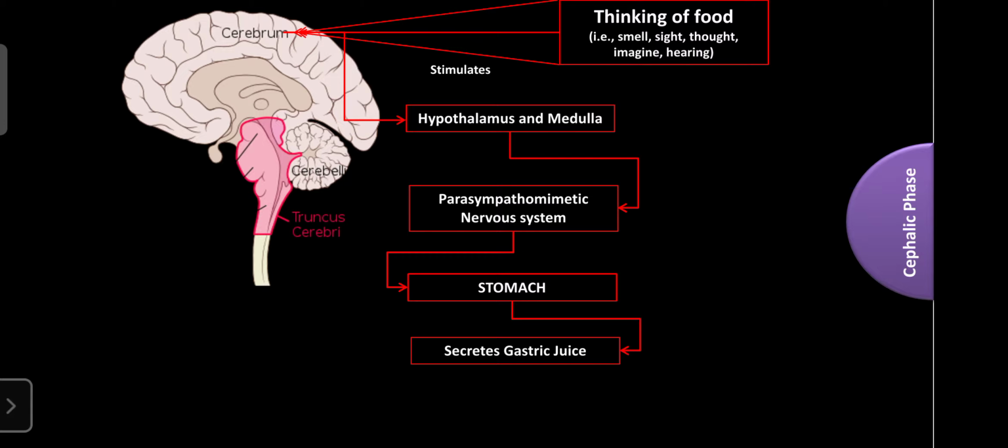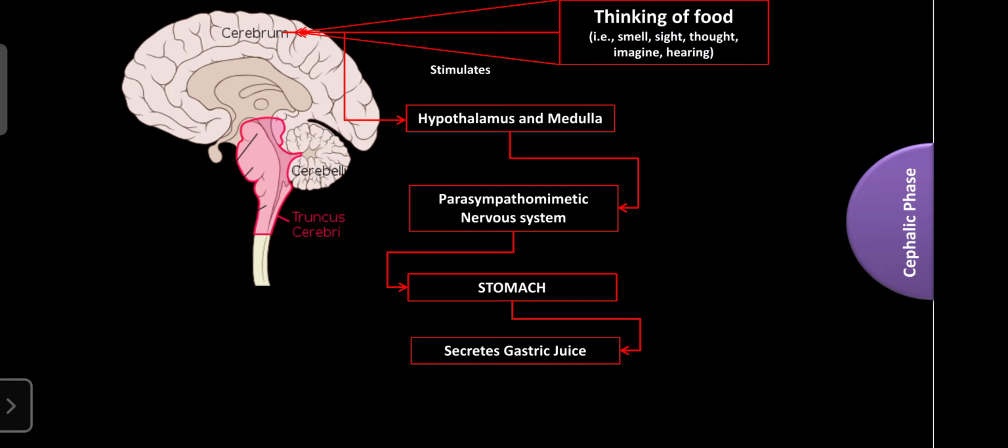So acetylcholine also stimulates the secretions from the fundic gland, pyloric gland, as well as the cardiac gland. So the stomach is involved in the secretion of gastric juice, and this phase is known as the cephalic phase. It is a neuronal phase. It begins, our gastric secretion starts, when we are only thinking of the food.